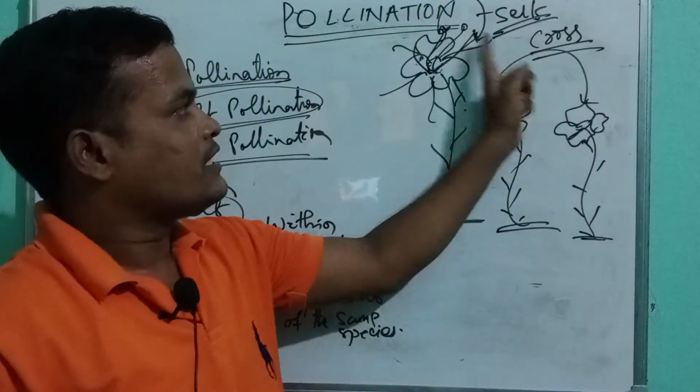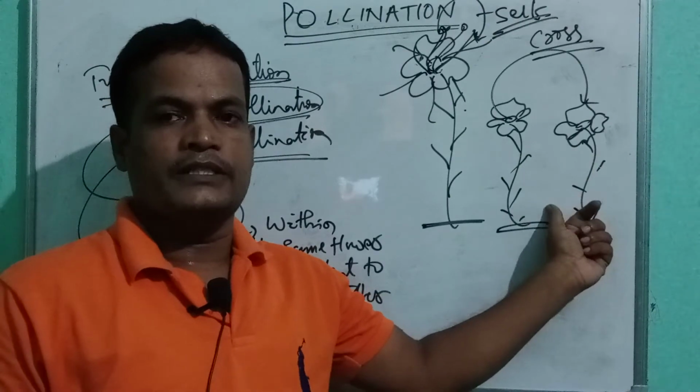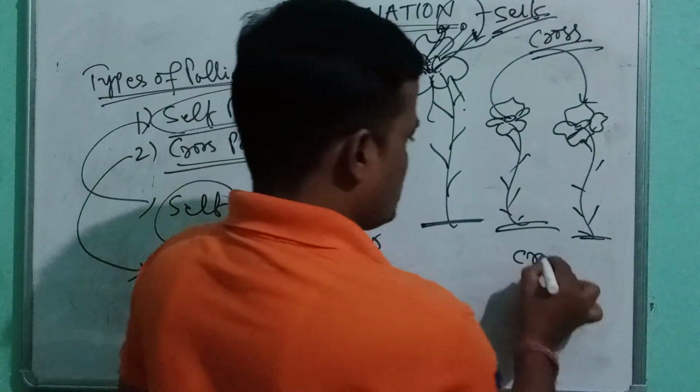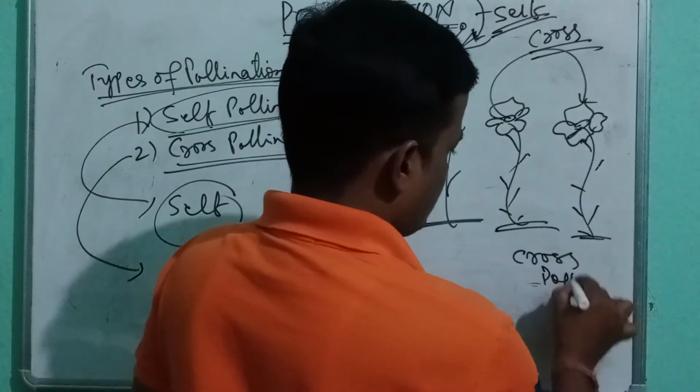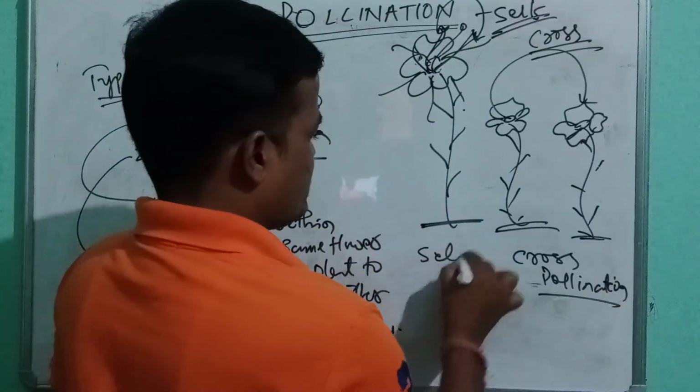So self pollination is within the same flower, and flowers of different plants, this is called cross pollination. Okay friends, this is cross pollination. This is self pollination.